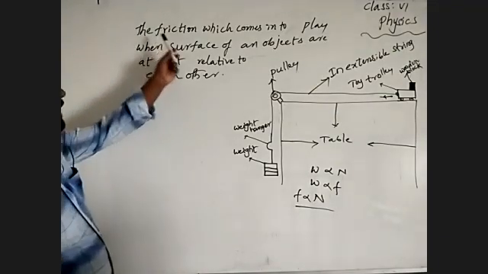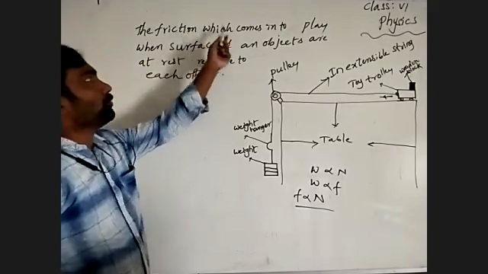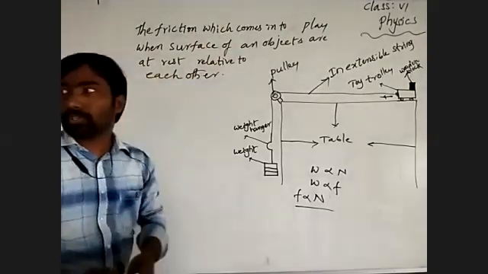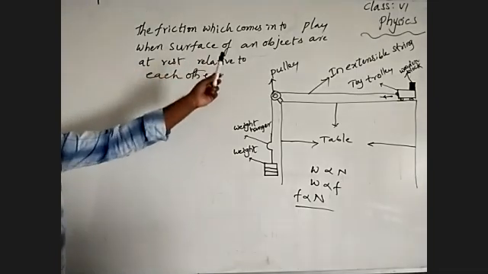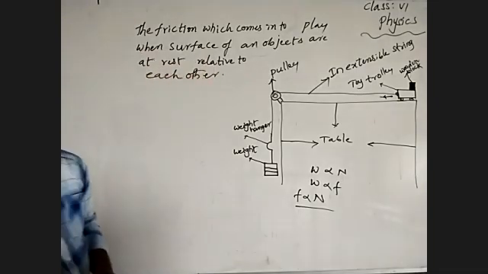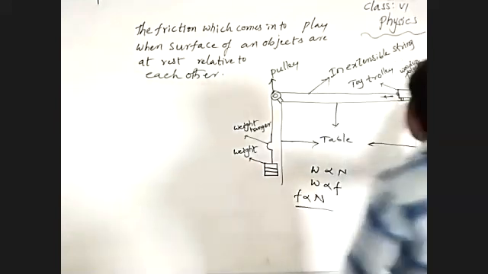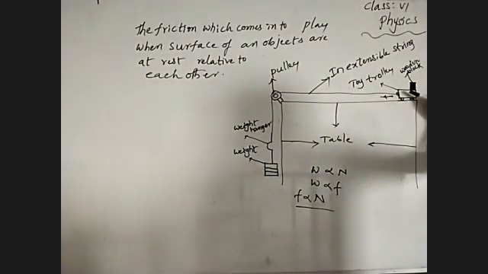So the frictional force, the friction which comes into play when the surfaces of an object are at rest. There is a force acting between the wooden surface and the tile surface. But what happens?